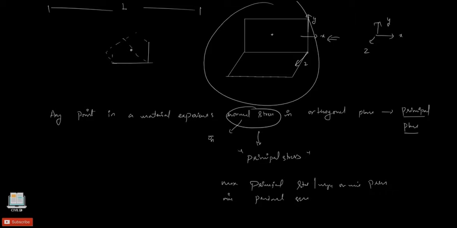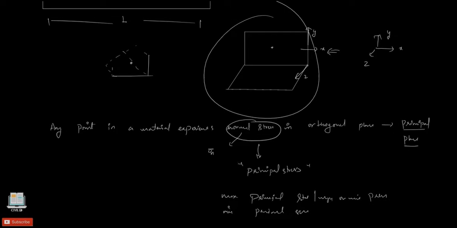One more thing here is that any point within the material only experiences normal stress, and those planes where only normal stress acts but not the shear stresses are also referred to as principal planes. So in simple words, on principal planes the shear stresses are zero and only normal stresses act. It means that these normal stresses are not actually zero.